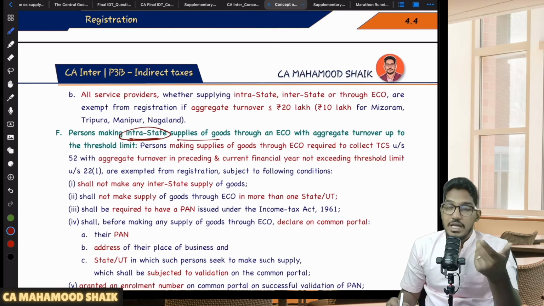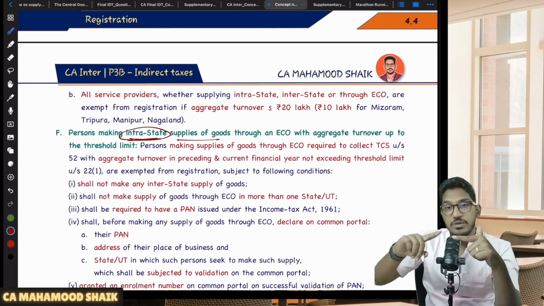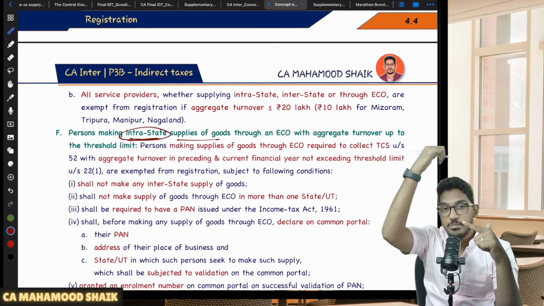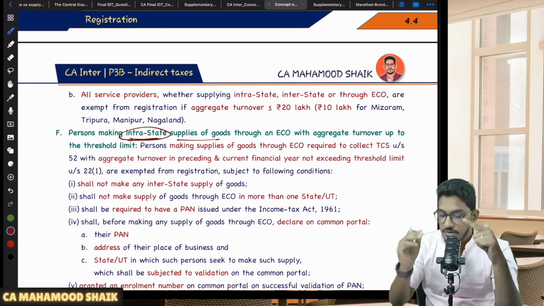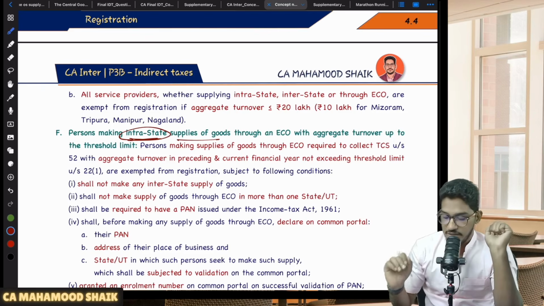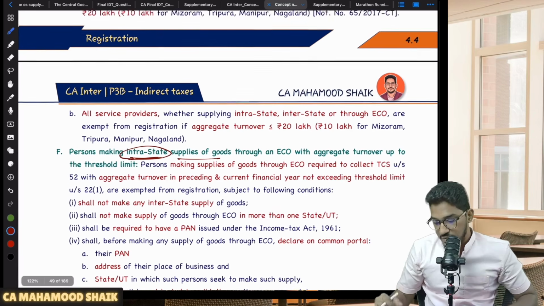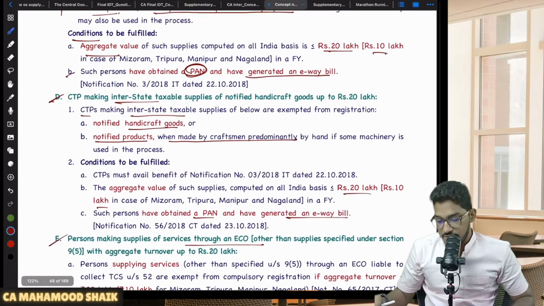Why? Because anyhow, if you are a person making interstate supply, you become liable for compulsory registration under another point of section number 24. The same thing they are trying to say here. Clear? So I will come back to this point later. I will come back to this e-commerce related discussion later.